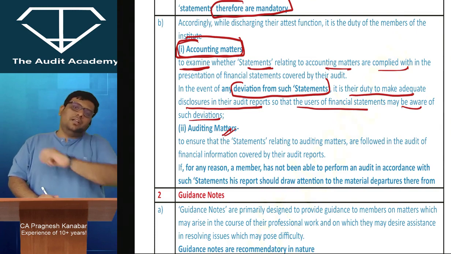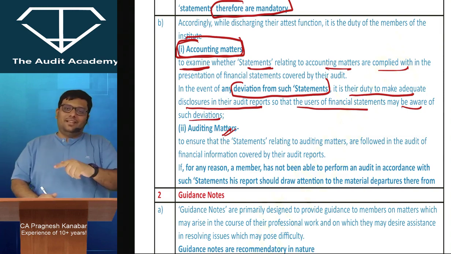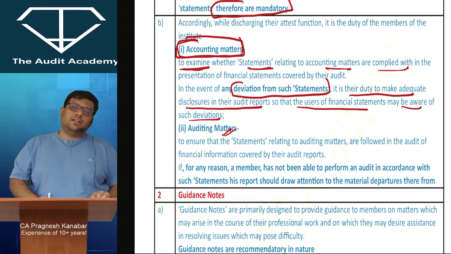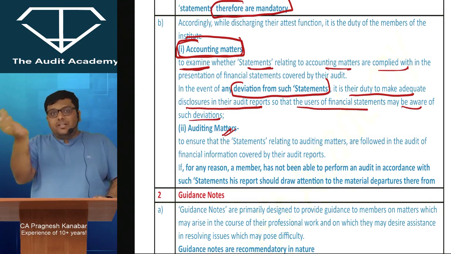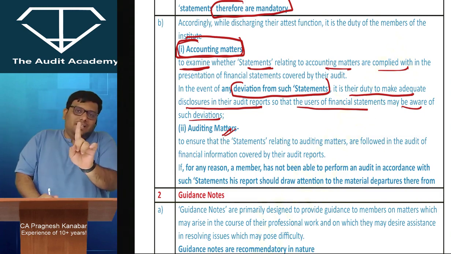So, exceptionally, sometimes it may so happen that due to unavoidable circumstances, we are not able to follow the statement on auditing matter. Then please perform some alternate procedure. And that is called departing. Departing is not violation, beta.